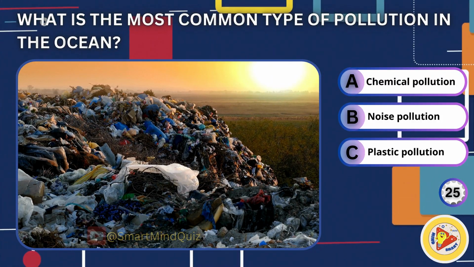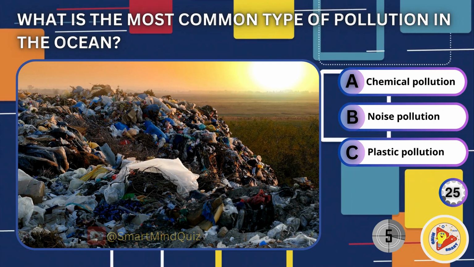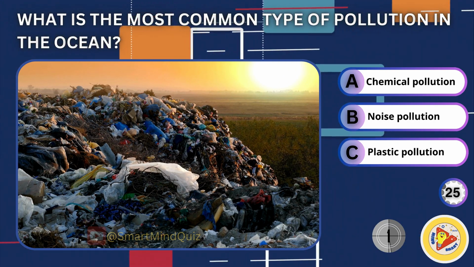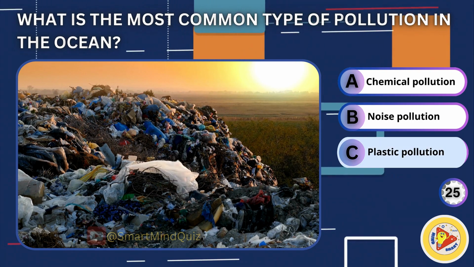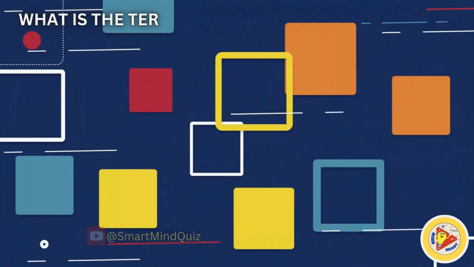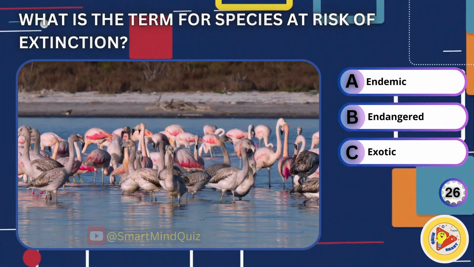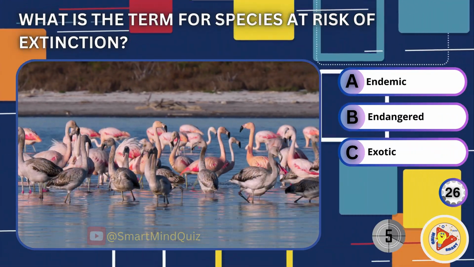Chemical pollution, noise pollution, plastic pollution. Answer is plastic pollution. What is the term for species at risk of extinction? Endemic, endangered, exotic.